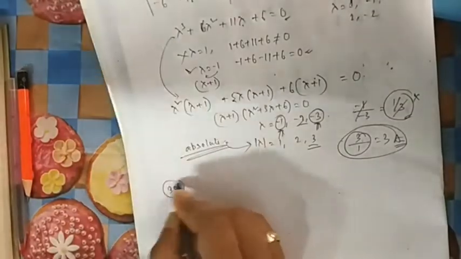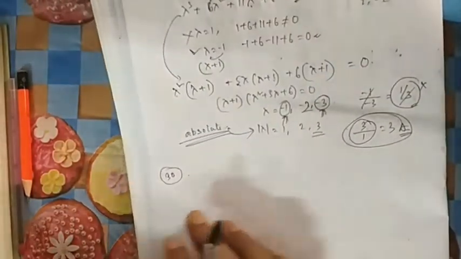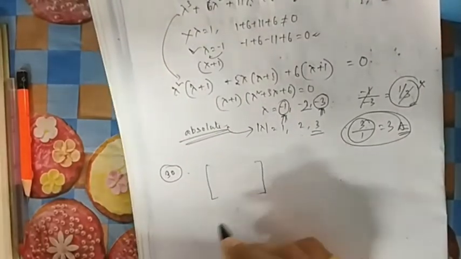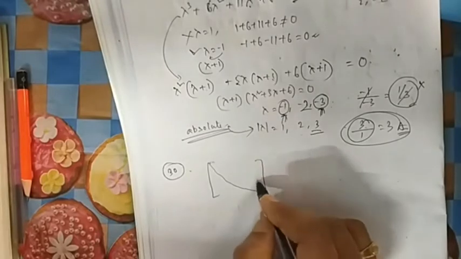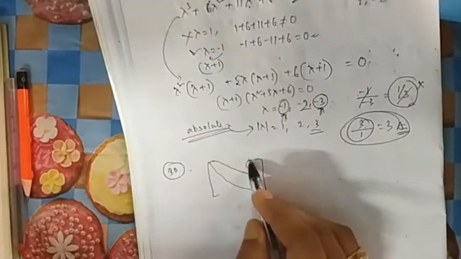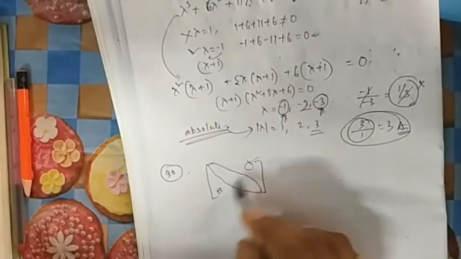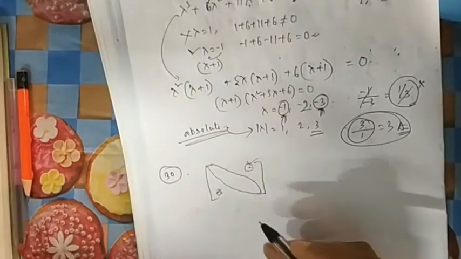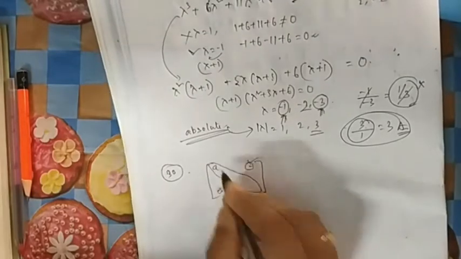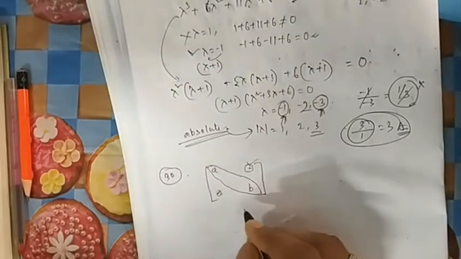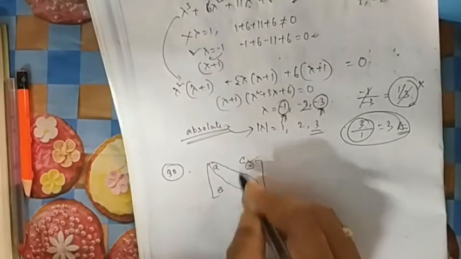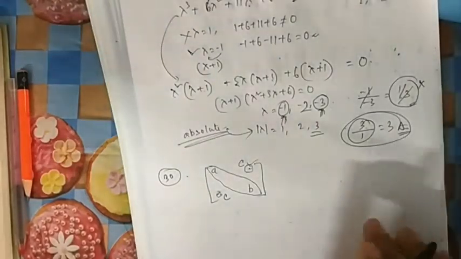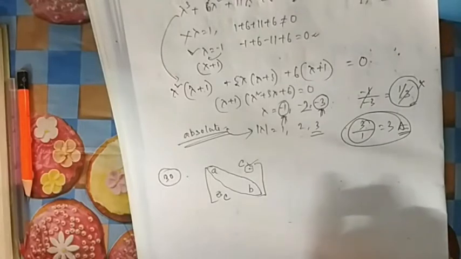In question 30, what they have asked is: which of the following statements is true? A real symmetric matrix. Now what is a symmetric matrix? If you draw the diagonal, this side and this side should be symmetric, meaning this should be the same. That is known as symmetric. For skew symmetric, these two sides should be minus of each other. That's all. So if this is A, this is B, and this is C, then this one should also be C. Suppose I have taken a real symmetric matrix.